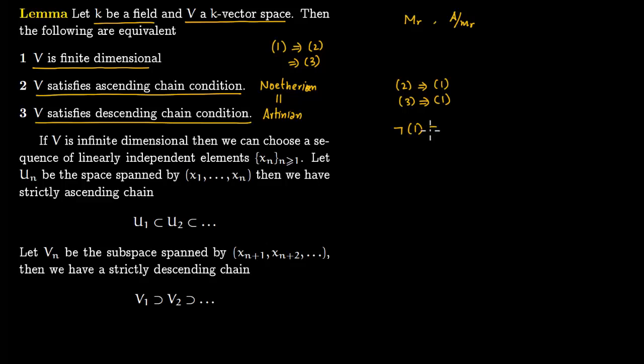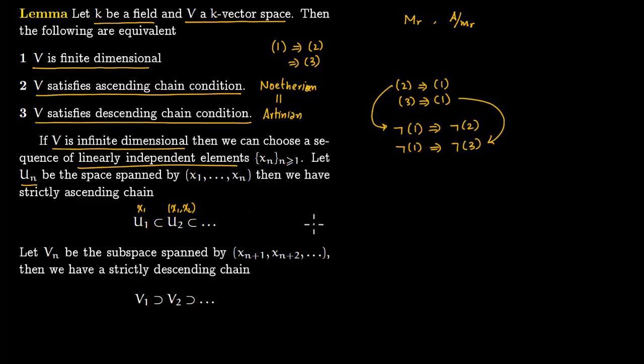So not 1 would imply not 2, and not 1 would also imply not 3. So this is the same as this by contrapositive, and this is the same as this by contrapositive. This is the not sign. So not 1 means that V is infinite dimensional. If it is infinite dimensional, then we can choose a sequence of linearly independent elements xn, n greater or equal to 1. Let Un be the space spanned by x1 to xn. Then we have a strictly ascending chain: U1, which is just x1, is contained in U2, which is x1, x2, and so on.